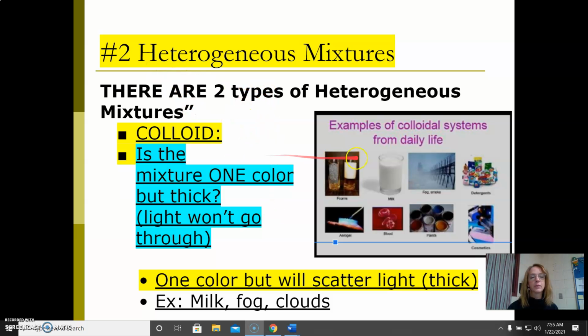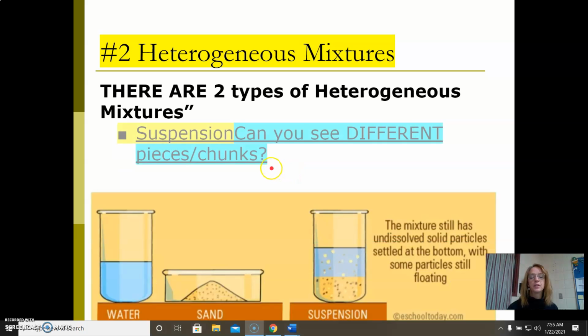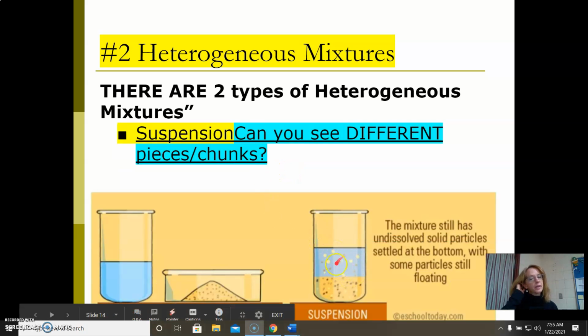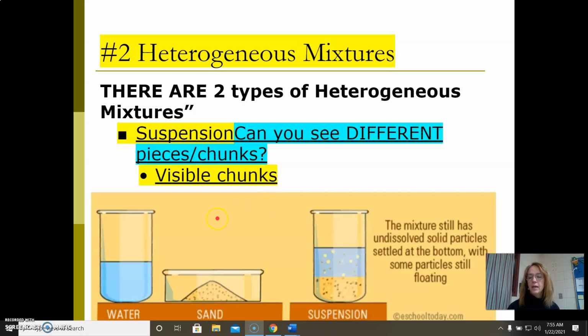Colloids are going to be those liquids that are one color. Suspensions are usually a liquid mixed with a chunky solid. And that is the end of our Types of Matter lecture. We'll do a lab on this and a worksheet and hopefully get it all in your head.